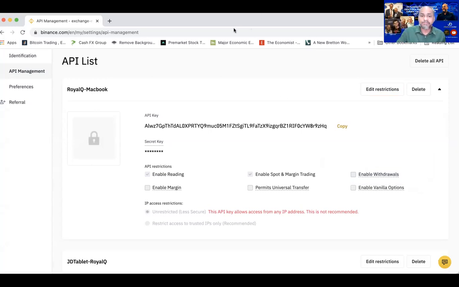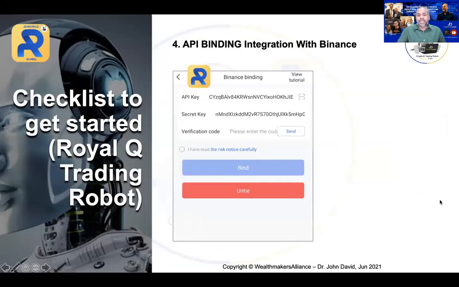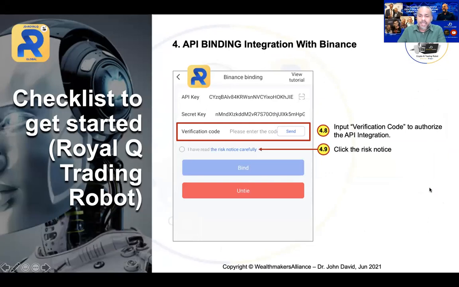Now let's get back. Once you have done that, the next process, you can see over here, you need a verification code. Again, you need to do a verification for the robot. Same thing, just click send, and then you will receive a verification and key in that verification code. Thereafter, just tick the box to confirm that you have read the risk notice carefully.